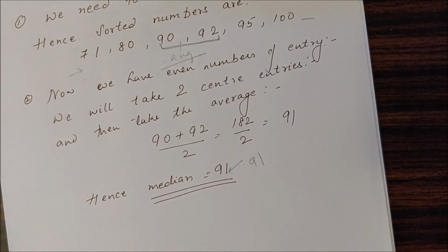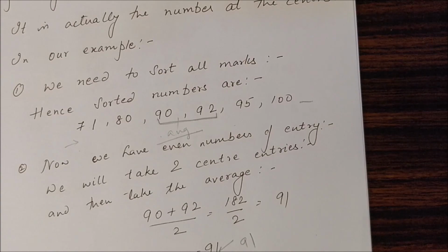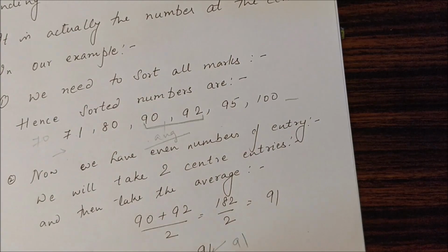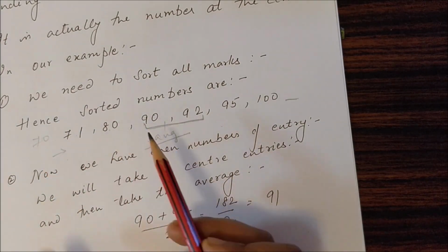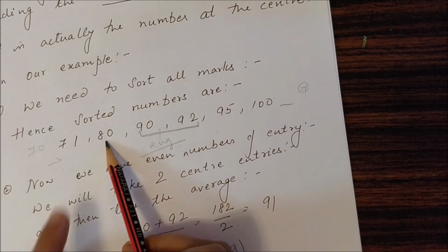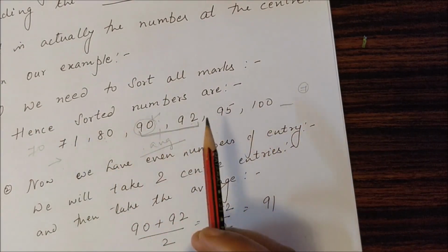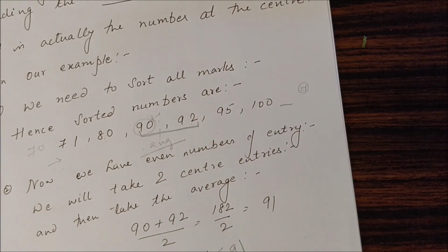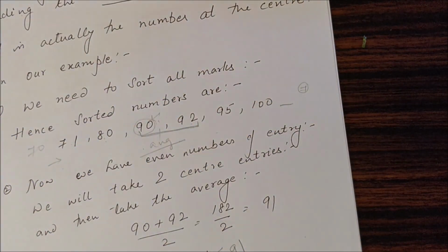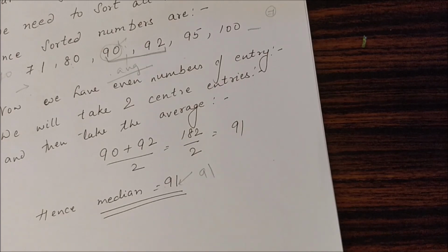Now, if there were an odd number of values, for example, if I had one more student who is getting marks of, like, 70, what would happen? 1, 2, 3, 4, 5, 6, 7. There would be 7 entries. Therefore, 3 on each side, and this 90 would be the center one, and we get the median at 90. I think median is clear. Now you can see, although both are measures of central tendency, the same data was having an average of 88 and this data is having a median of 91.